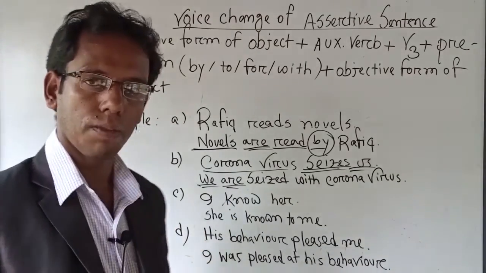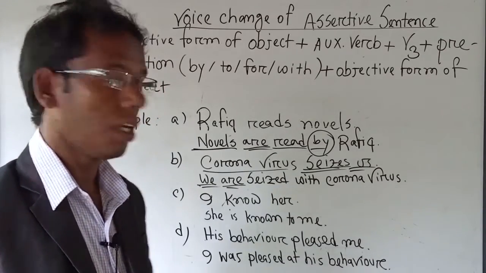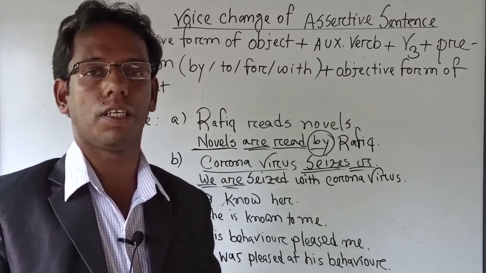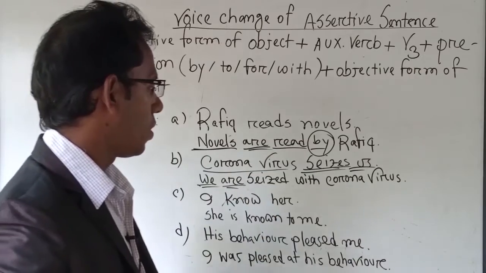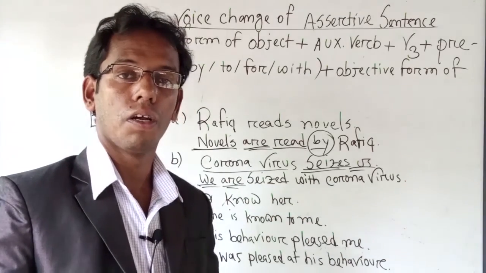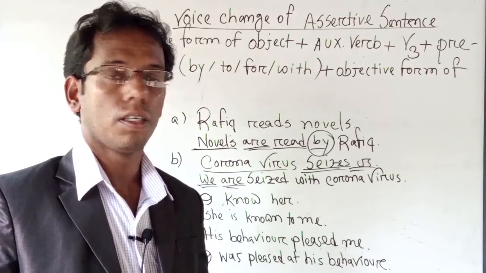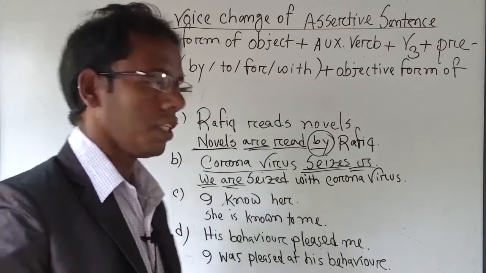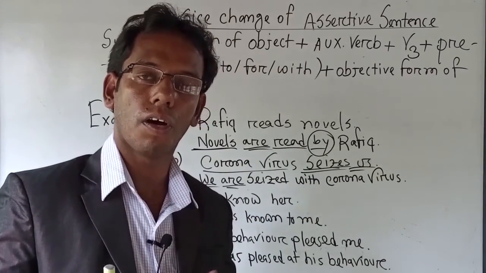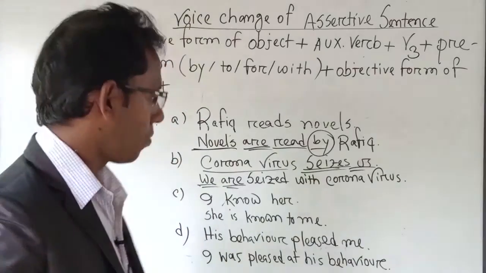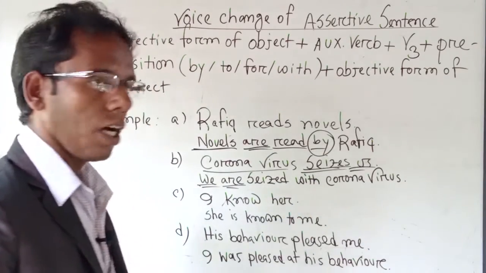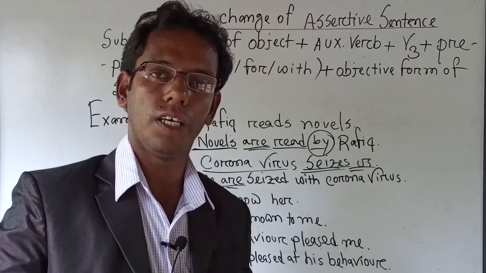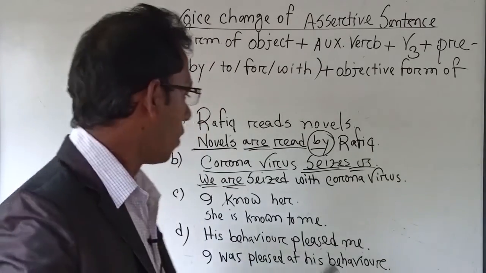We are. Then you have to use the past participle or V3 according to your structure. The verb is says, and its past participle is arrested. We are arrested, then with. Here no by, not by. Here we have to use with. That means corona is a name of panic. It is creating horror in our mind, in our heart. That's why we have to use with. I told you before, where fear is kept within the mind. That's why I have used here with.